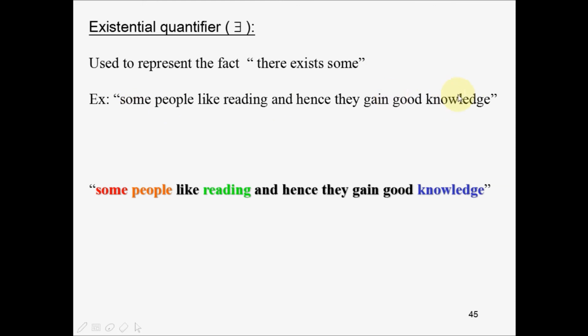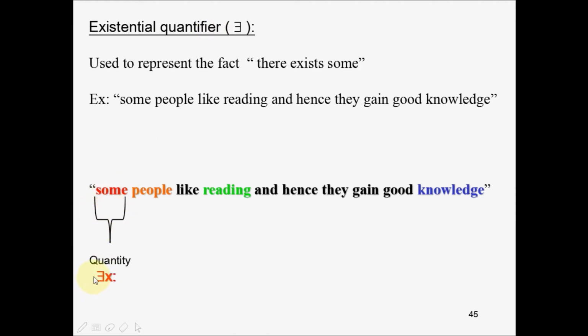In this particular sentence, let us identify which objects are involved: people, reading, knowledge. Some here specifies that we are not talking about all the people, but about some of them. So it is existentially quantified.